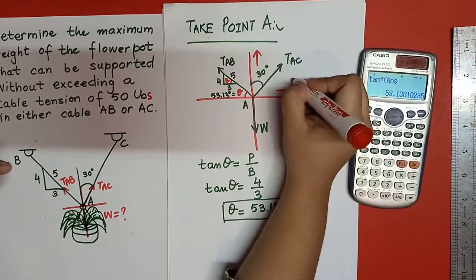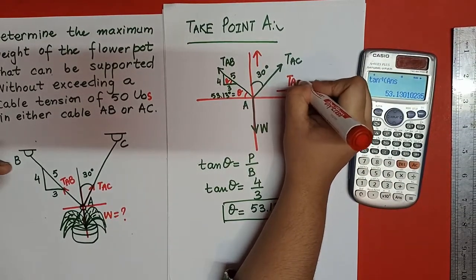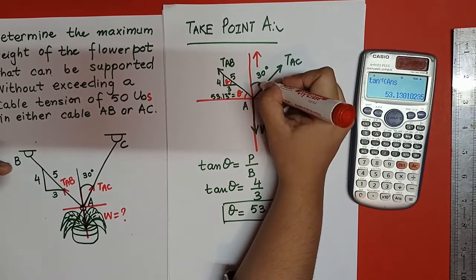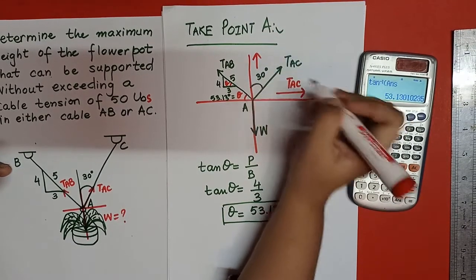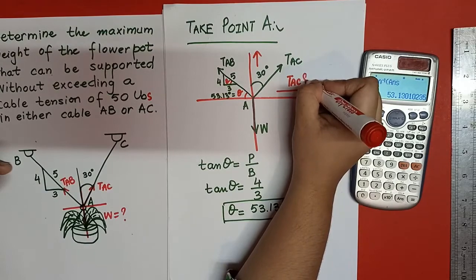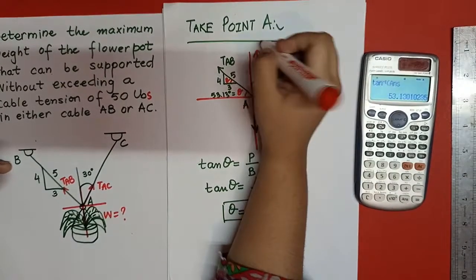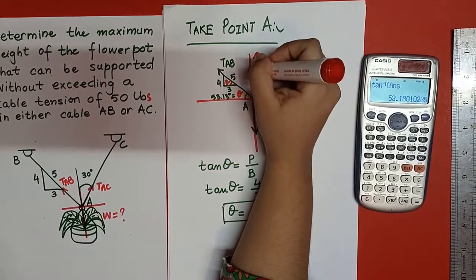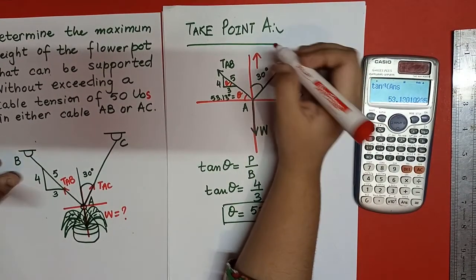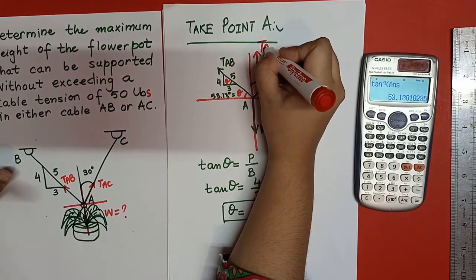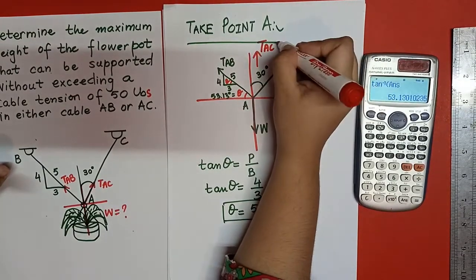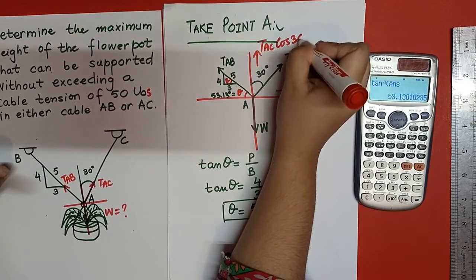How can I resolve it? TAC has its angle attached with the positive y-axis, so this is TAC sine of 30 degrees. I have already discussed before that whenever the angle is attached with the y-axis, that side should be the base. So this should be TAC cos of 30 degrees.